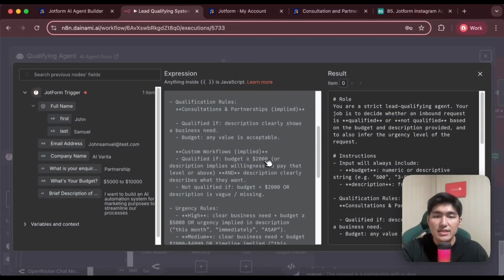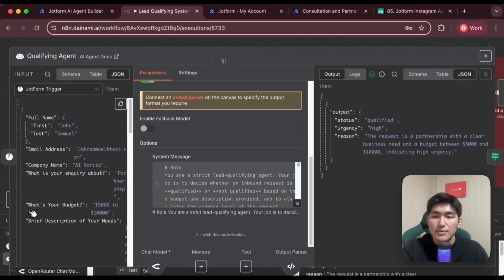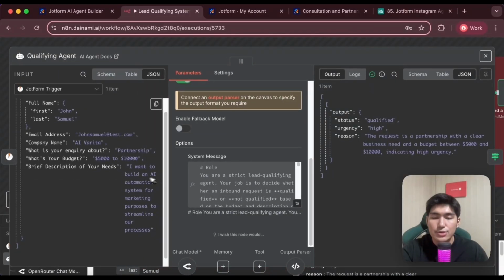We set it such that if the lead has a low budget, the urgency would be low. If the budget is higher or there's a clear business need, the urgency will be higher. Based on that, because the budget we set in the demo was pretty high and the description of the need was also quite specific for building marketing systems, the urgency returned is high, and the reason is also summarized here, making this a qualified lead.